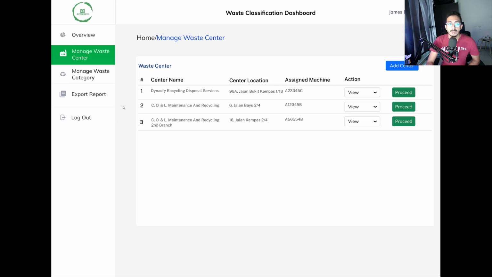Alright, so next for the export report. The export report will be viewed by 2 different users. The admin will be able to view the waste classification differently than the user.